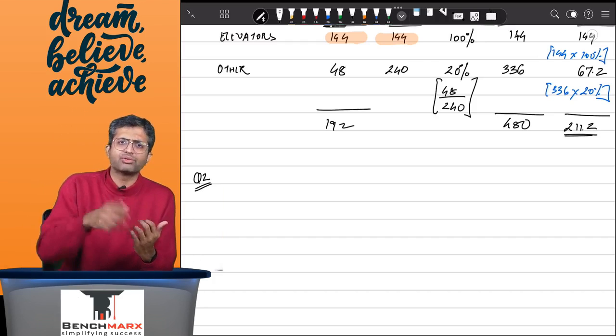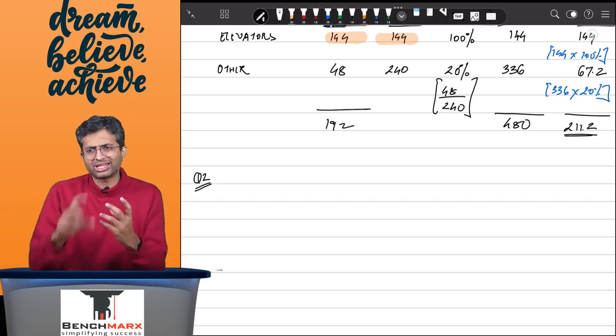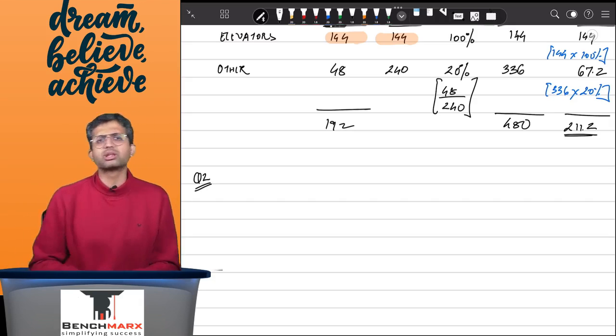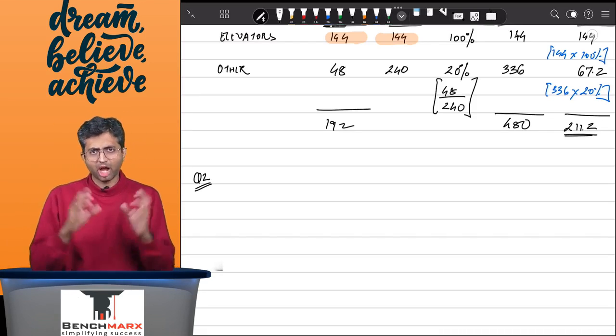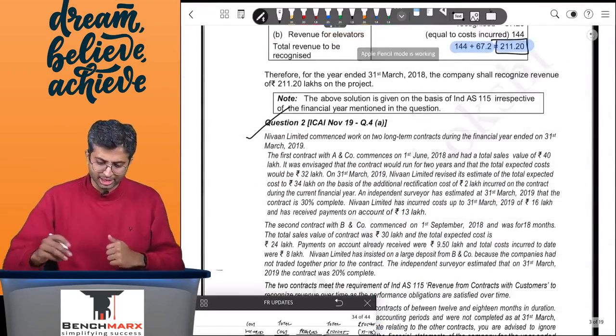On the other hand, if you have done billing worth only 15, whereas the revenue is 24, then 9 rupees is the amount which is due from the customer, like a receivable. So this is what question number 2, which had come in November 2019, which is a very special kind of a question, tries to address. So let us see if you are able to get that.